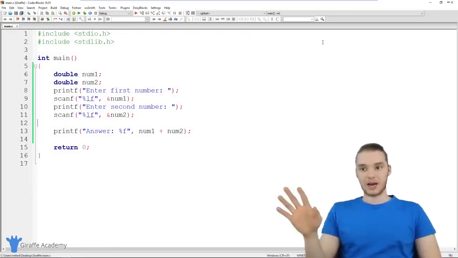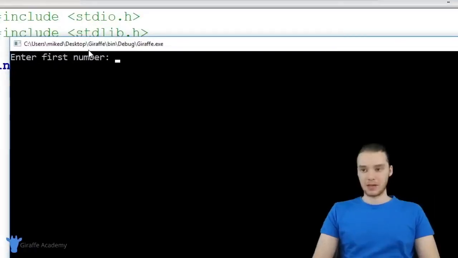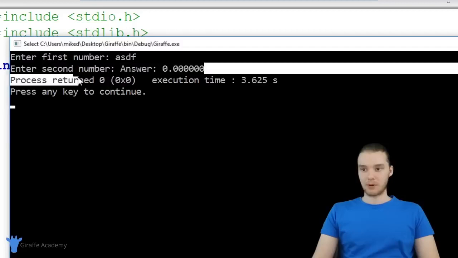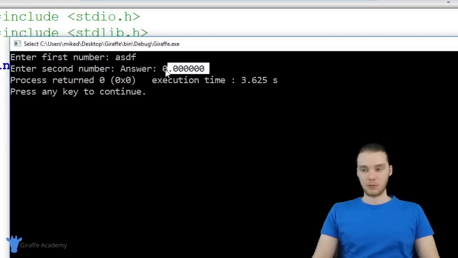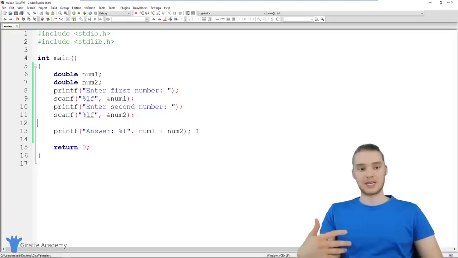Now, this calculator is not like 100% ironclad secure. For example, if I was to come up here and enter in a string of characters instead of a number, you'll see that it's going to break the program, right? So it's just not doing what we wanted it to do. And as we go further in this course, we're going to learn all sorts of ways that we can check to see if certain things are getting entered correctly, and we could basically mitigate circumstances like that. But for now, this is just an introduction into how we can get numbers as input and do things like addition or multiplication once we have them.